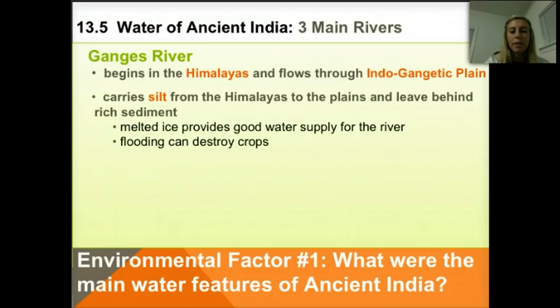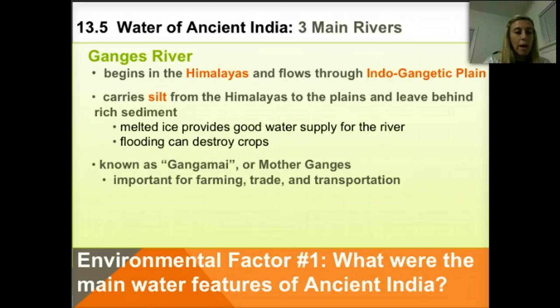carries silt from the Himalayas to the northern plains, leaving rich sediment behind. As a result, the northern plains contain some of the most fertile land in the world. As I mentioned earlier, the area where the Ganges meets the Indus River is called the Indo-Gangetic Plain. This is the most fertile area on the subcontinent. Accordingly, most of the ancient civilizations settled in this area because the land was so good for farming.